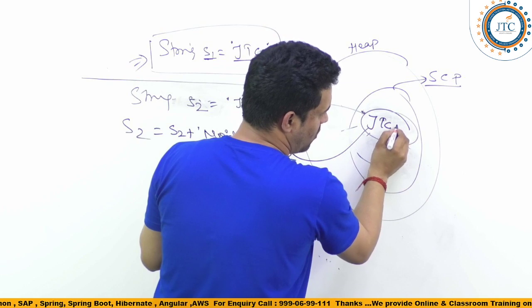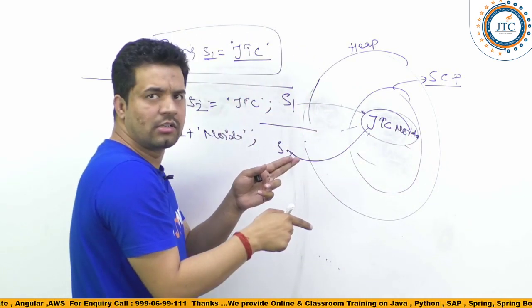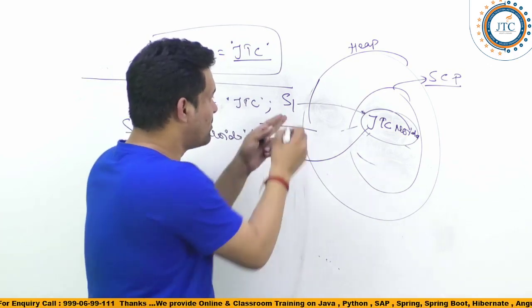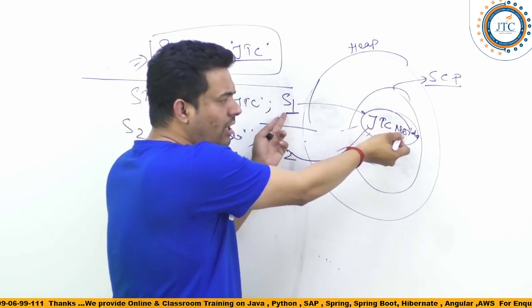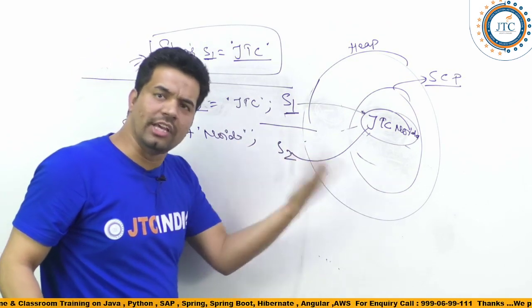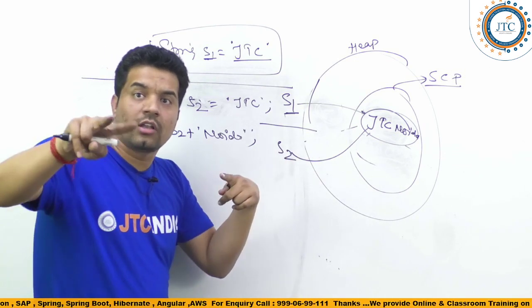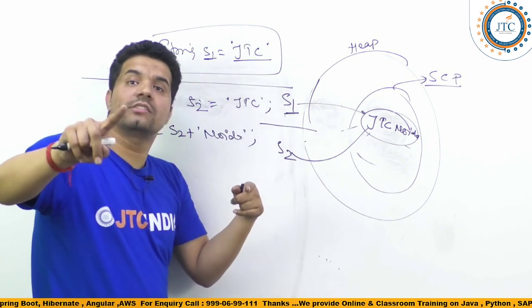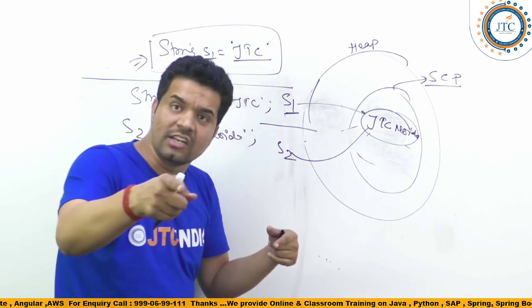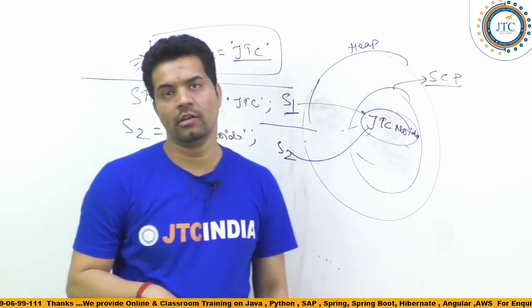JTC was there previously, now Noida is there inside this. This was not the permission of s1. s1 content is now changed. s1 was expecting otherwise, so it is contradictory. If it is immutable in nature, that's the reason reusability of string literals is supported.